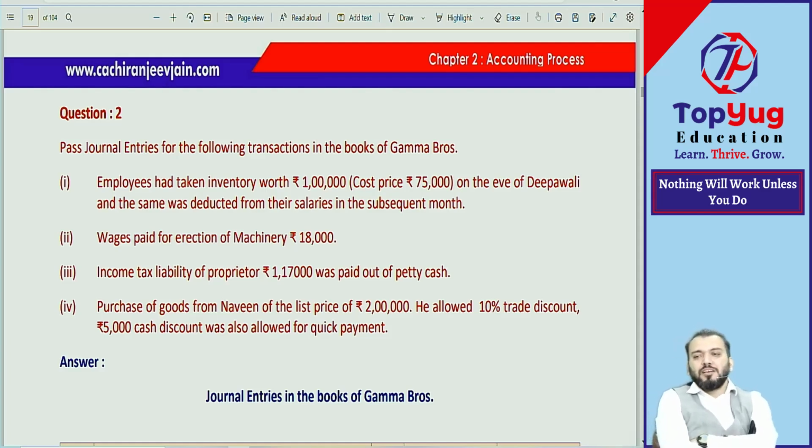Okay, one more point: income tax liability. If the business is paying the income tax of the proprietor, that is a personal expense. Understood? One hint I have given. Just write it down.